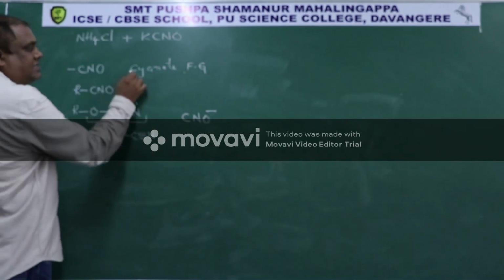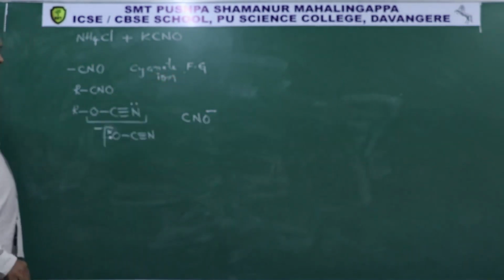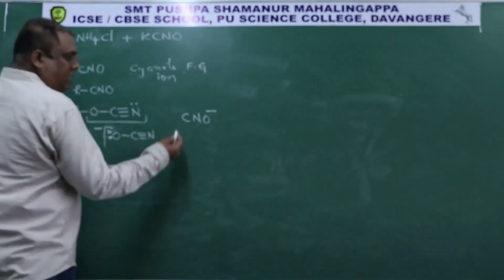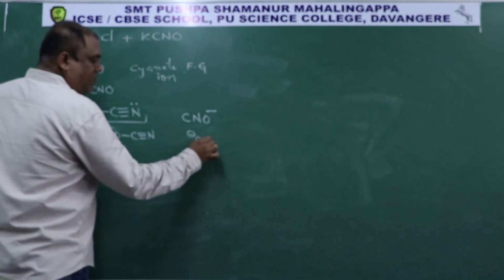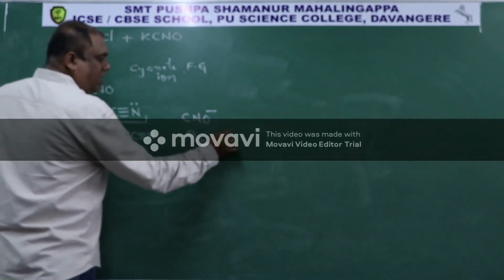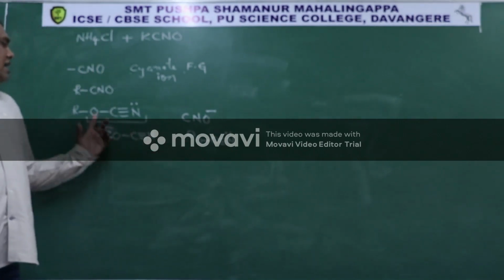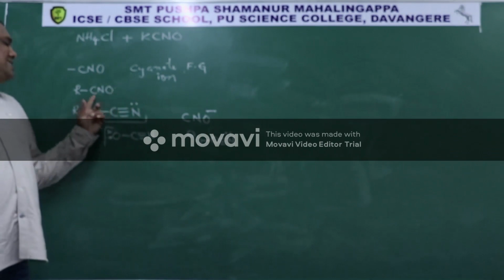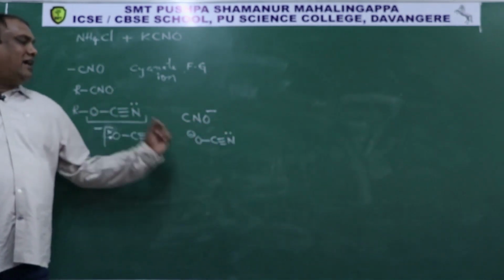Then it becomes cyanate ion. So CNO minus ion I can write as negative charge on oxygen, bond with carbon, triple bond with nitrogen and lone pair on nitrogen. So now this is called as cyanate functional group. This is called as cyanate ion.